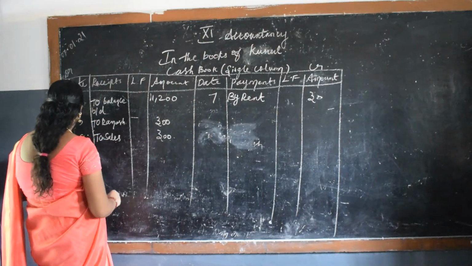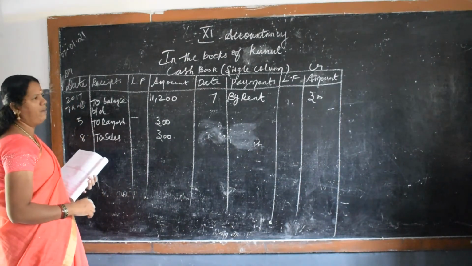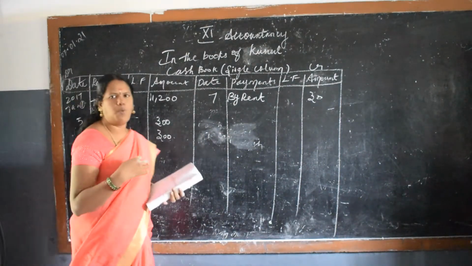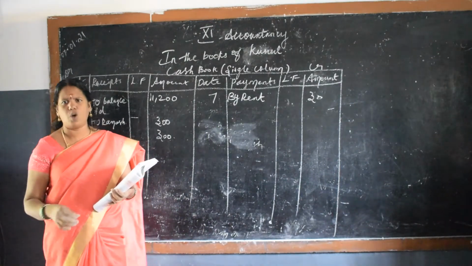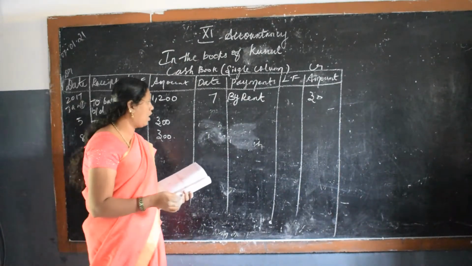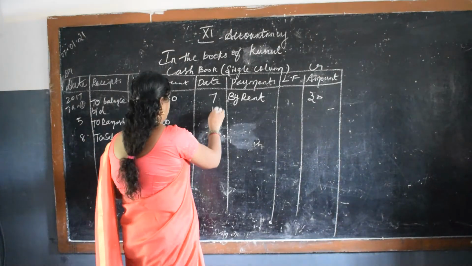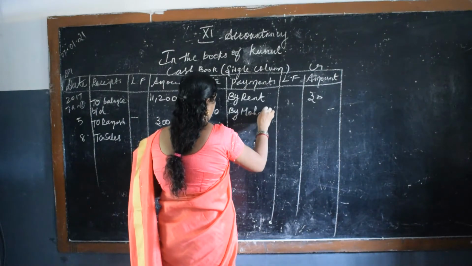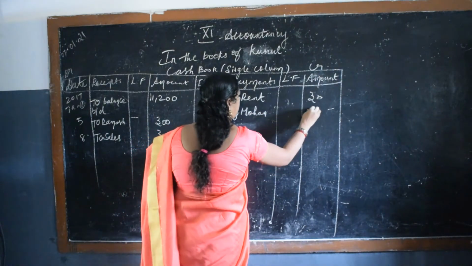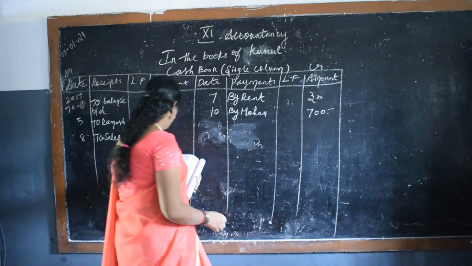Then paid Morgan. For Morgan, Kunal has bought something from him, and we are making some payment. So paid Morgan. So Morgan account to cash. So write 10, by Morgan, 700.